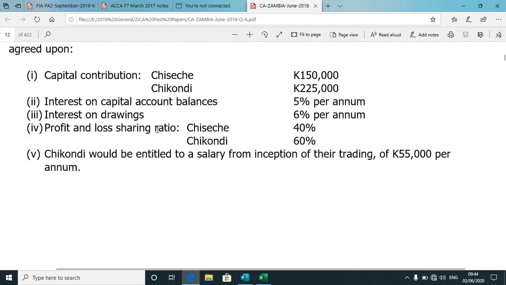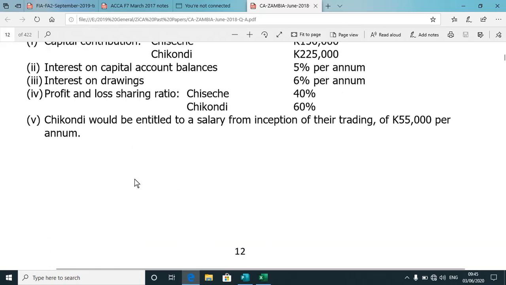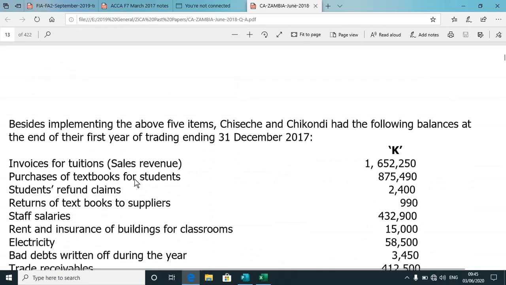We have got capital contribution. Chiseche contributed 150,000 and Chikondi 225,000. We have got interest on capital. It was agreed that interest on capital will be given to partners at 5%. Interest on drawings will be paid by partners at 6%. Profit and loss sharing ratio is 40 to 60% of the residue earnings. Chikondi would be entitled to a salary from inception of the trading of this business, and of course 55,000 will be given to the partner.